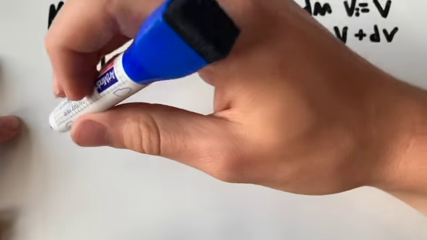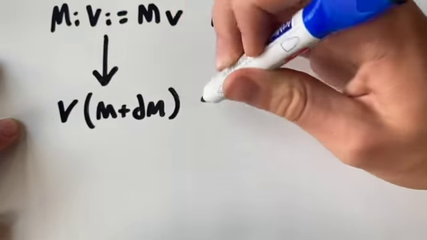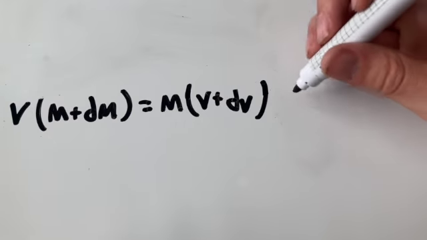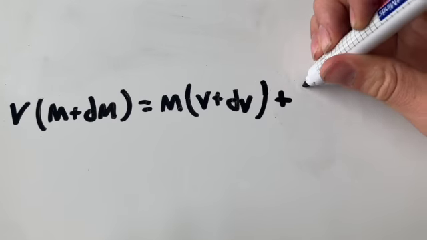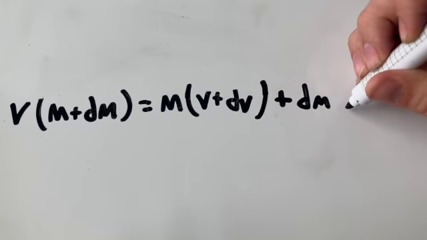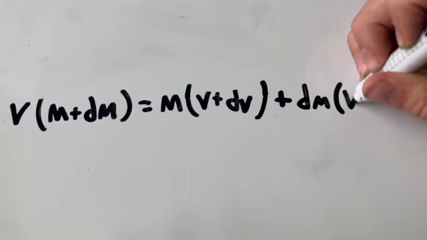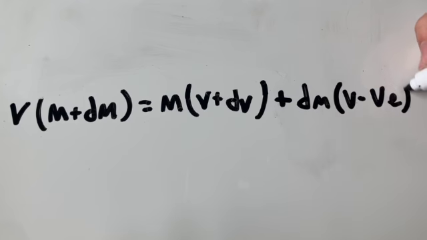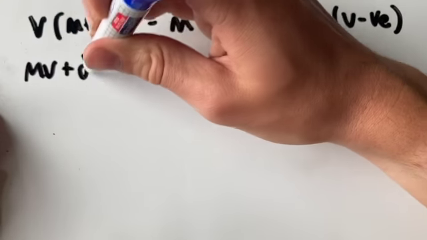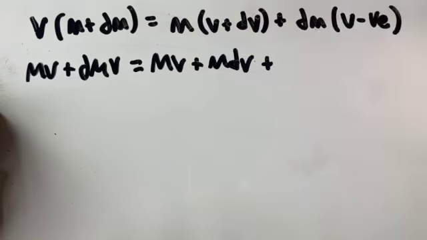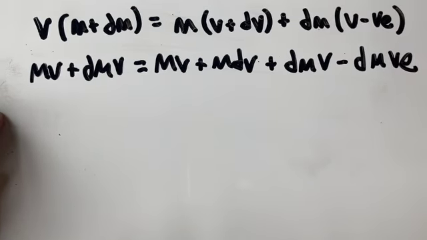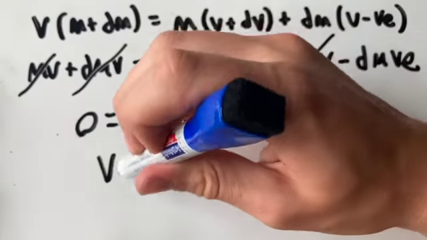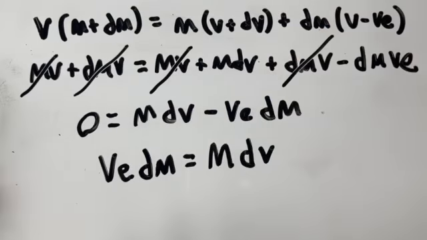To complete the equation we must derive, we simply plug in the values that we have determined into the conservation of momentum equation. However, we must keep in mind that in order to account for the entire system, we must include any fuel that was ejected. This fuel's mass is the change in mass, and its velocity is the initial velocity minus the velocity at which the exhaust travels. We can now multiply both sides of the equation in order to determine the initial and final momentum of the system. After simplifying the equation, we now have a separable differential equation.